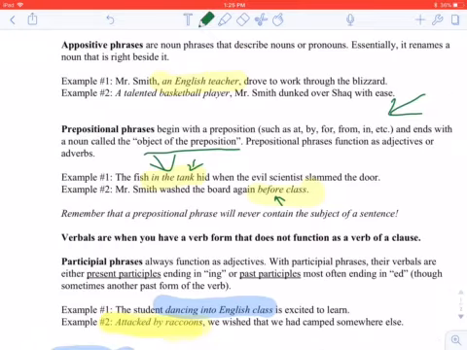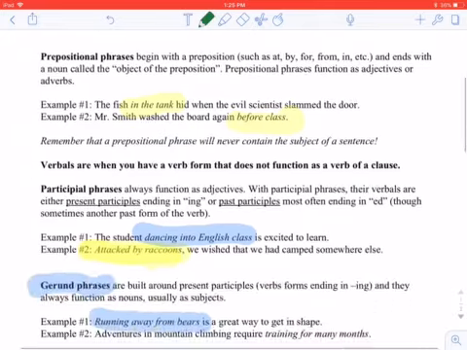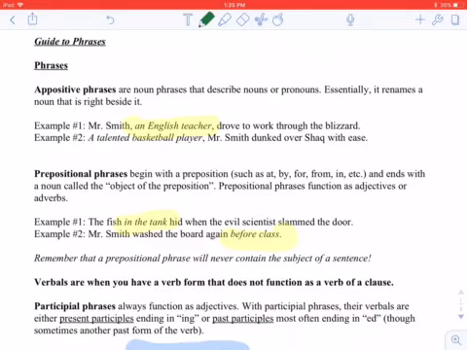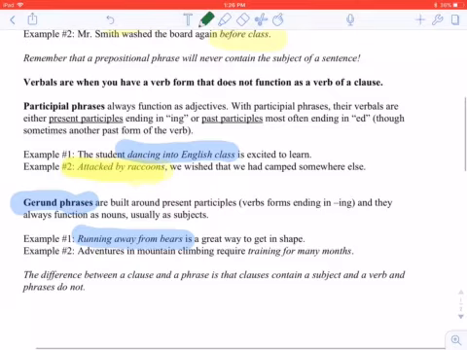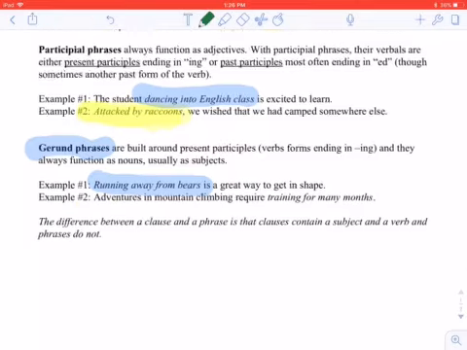And so those are also pretty easy for you to get once you get the hang of recognizing what a preposition is. The next two, so basically I think we could do a quiz on appositive phrases and prepositional phrases right now, and just about everybody would put up an A on that quiz. The next two are where it gets a little bit tricky, because the next two are about verbals.